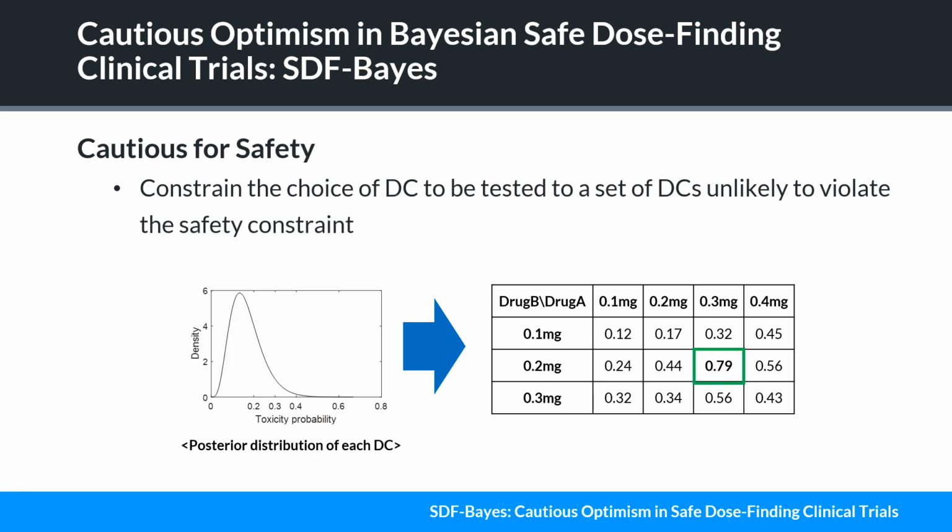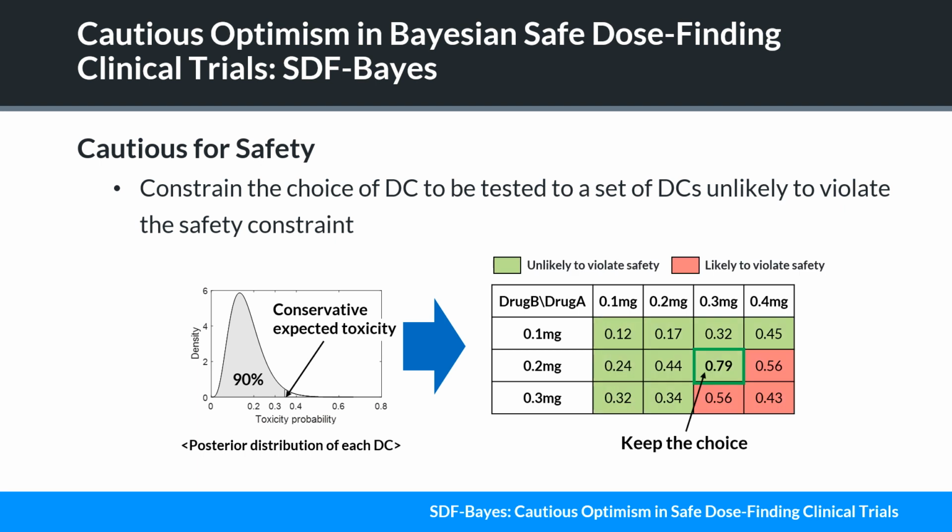At the same time, we consider a principle named cautious for safety. To guarantee safety, we conservatively assess the possibility of safety violation for each DC by using the posterior distribution. If the chosen DC is unlikely to violate the safety constraint, then we keep the choice. If not, we discard the choice and choose the DC unlikely to violate the safety constraint. By this cautiously optimistic procedure, we can find the MTD more effectively and maintain the safety constraint.